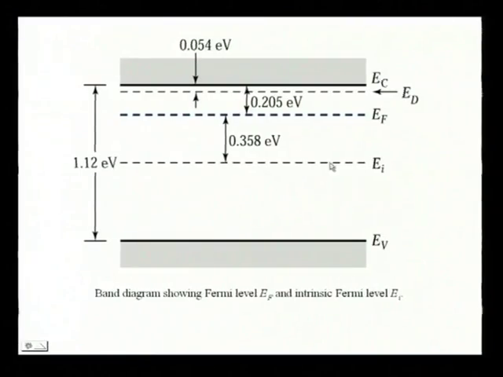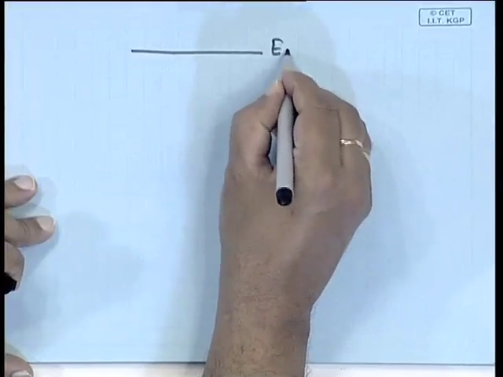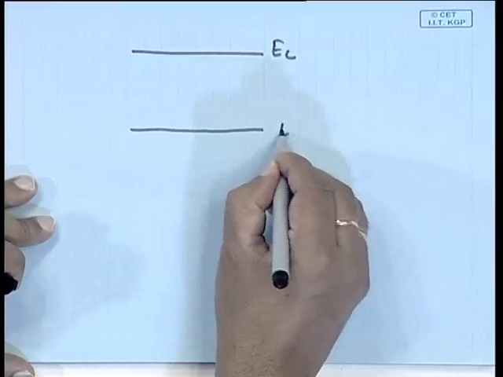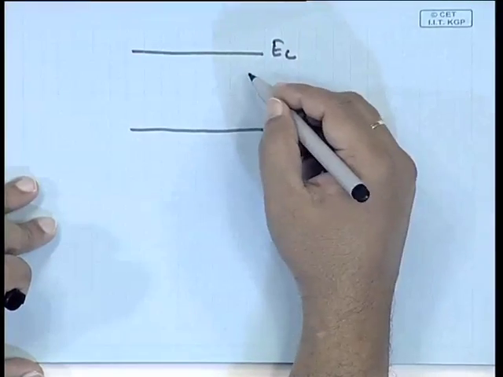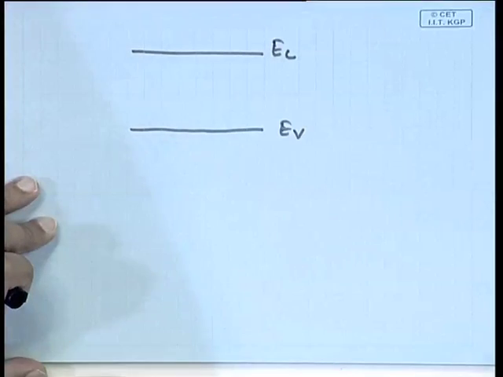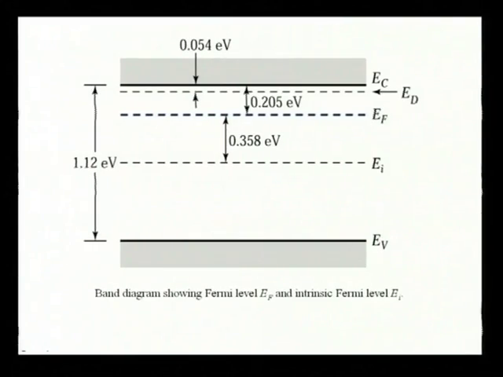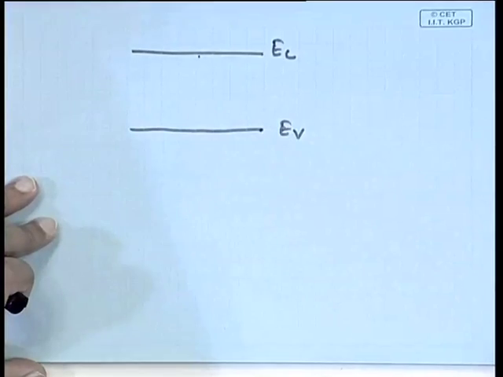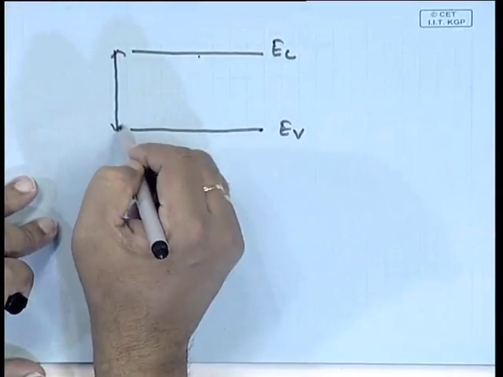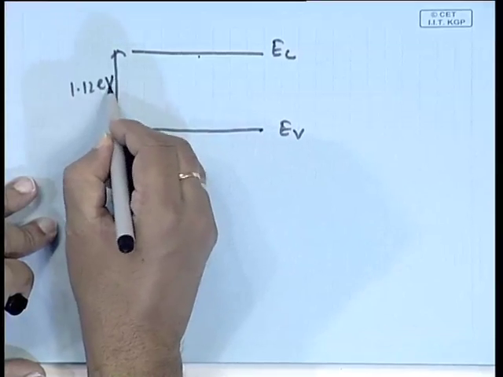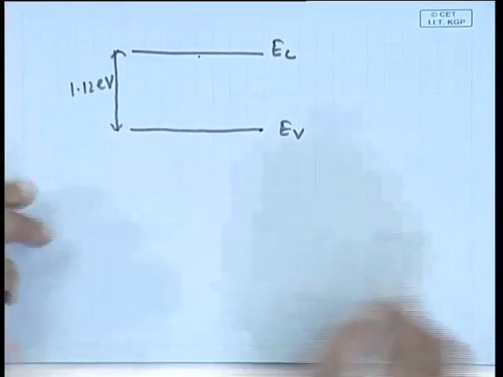Okay. So, you see that this is the intrinsic level, and it is basically halfway between, suppose, this is EC and this is EV. What is EC? EC is the bottom of the conduction band, remember. That means, if you consider that the band is parabolic in nature, it is the bottom line. Similarly, EV is the top of the valence band, and the difference for silicon is 1.12 electron volt. So, that will give you the band gap.